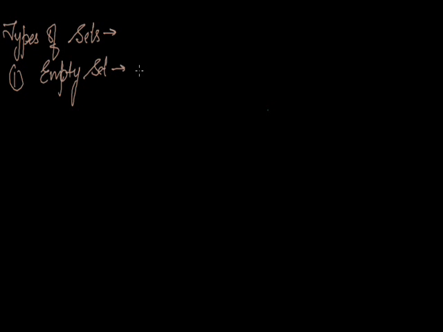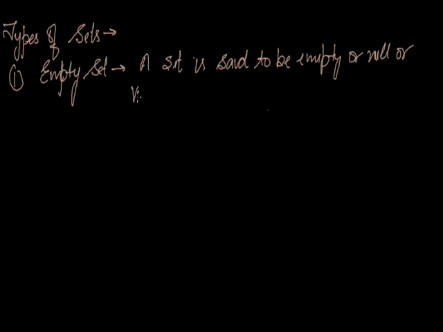From the name itself it implies that the set is empty. Empty means it's a null set, or we can say null set or empty set, both words. So what is an empty set? A set is said to be empty or null or void. We can use three words for it. It is an empty, null or void set if it has no element.